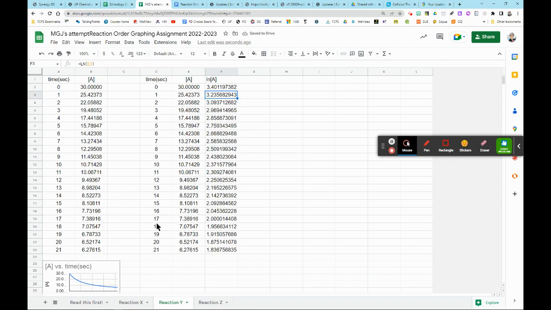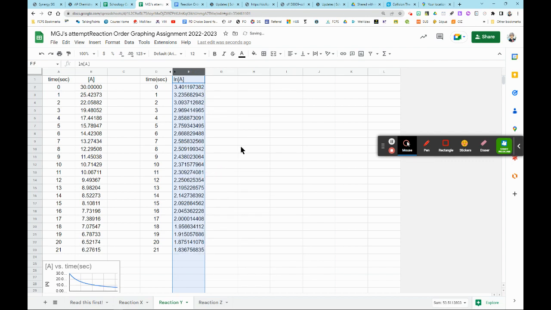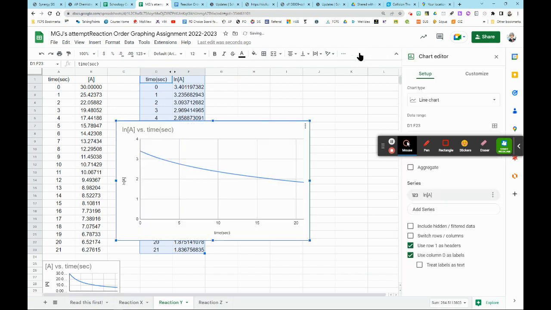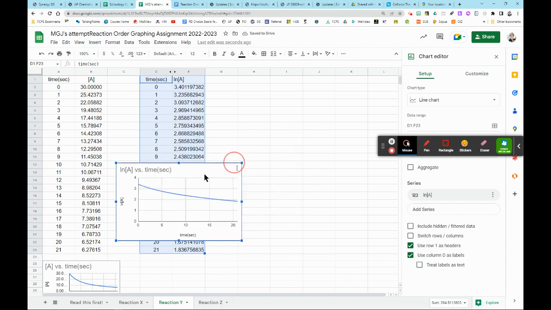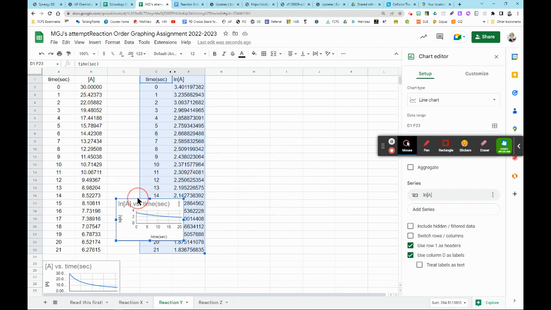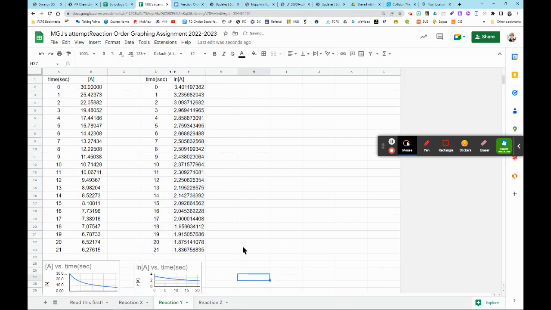So now we want to graph time and the natural log of the concentration of A, but we don't want this. So what you do is you hide that column, and then we can do what we did before. We're going to hold down my shift, select these, go to the little graph icon. That's the chart. Is that a straight line? I don't think so, but shrink it down. We'll put it down here, and we have one more time to go.